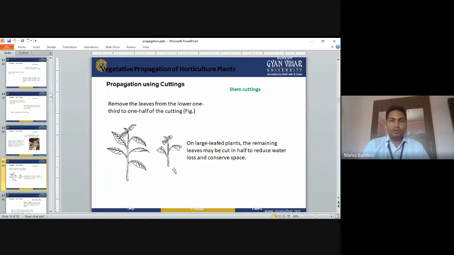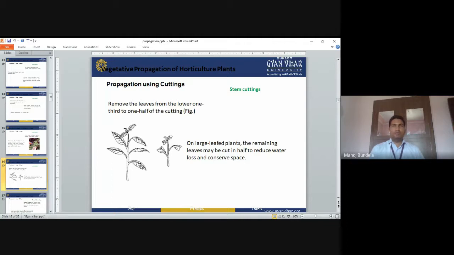Remove the leaves from the lower one third to one half of the cutting. So this is the cutting we are taking. From the lower part, one third, we have to remove the leaves. On a large-leafed plant, the remaining leaves may be cut in half to reduce water loss and conserve space. Why do we have to remove the leaves?